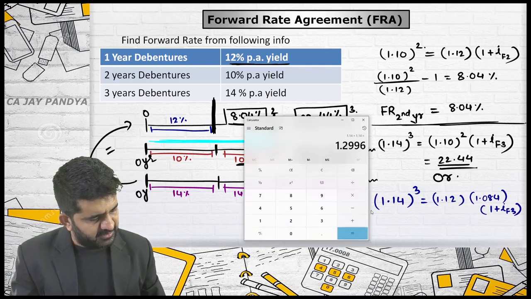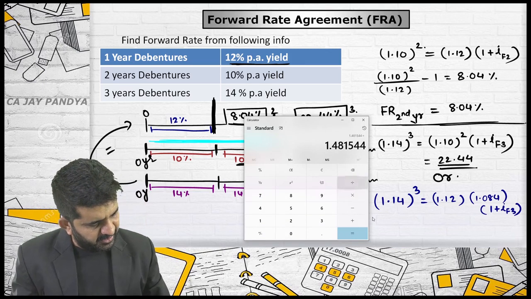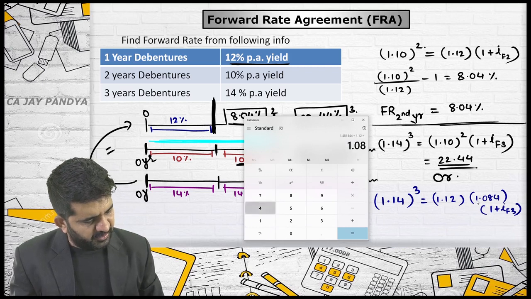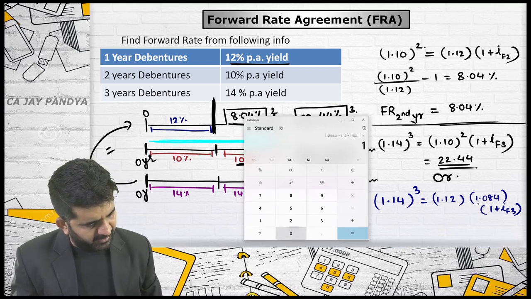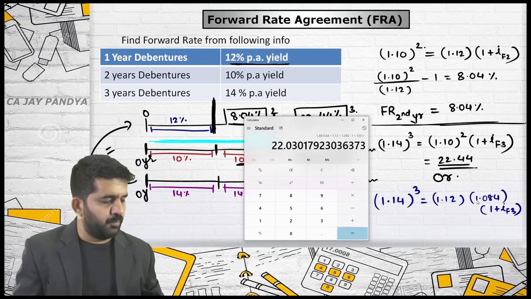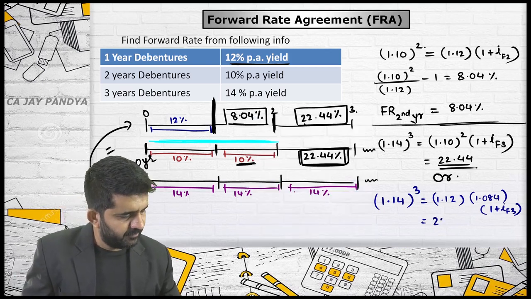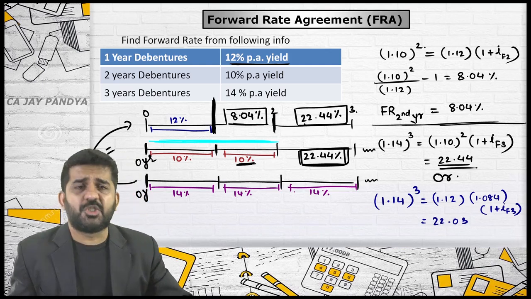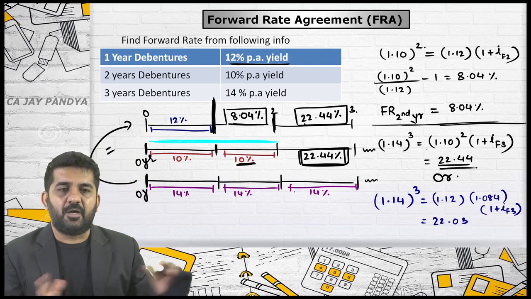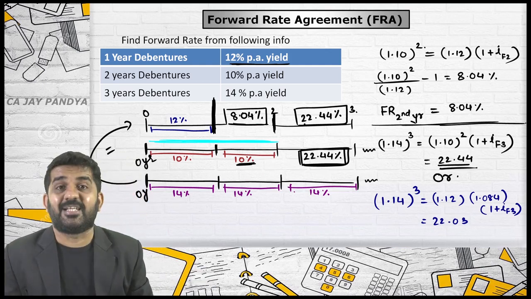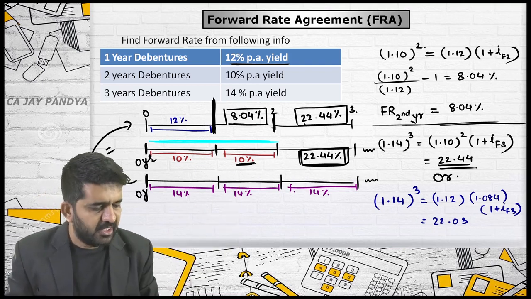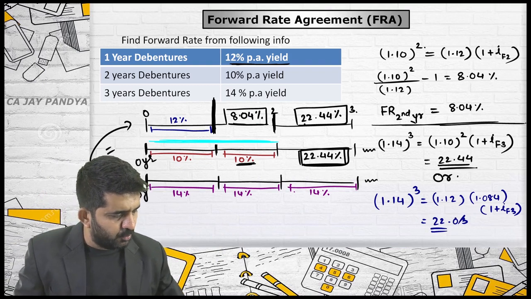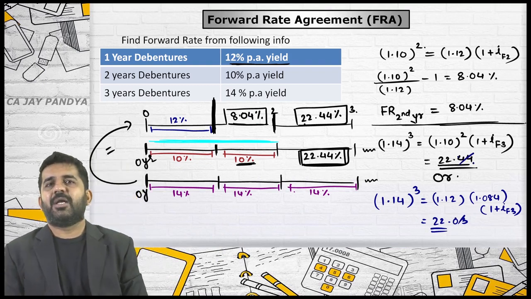1.14 cubed, divided by 1.12, divided by 1.084, minus 1, multiplied by 100. The answer will be 22.03. This small difference is because of a rounding error. This rate is not exactly 8.04, it is 8.03 something. Is it alright? So the rate is 22%.